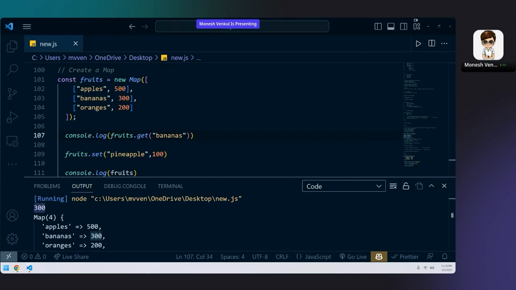When to use which of the two? When you don't want any duplicates in your array, you will be using set. And if you don't want to work with key value pairs, you will be using set. When you want to do something like set, but you want to have key value pairs, you will be using map. That is the difference.